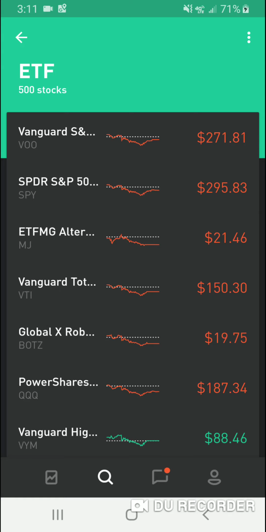Today I'm going to talk about ETFs, how to find them, what they are, the differences behind them, and also some things you need to look at. So, an ETF is an exchange-traded fund. It's similar to a mutual fund. There's a couple of key differences. Number one, the taxes, and number two, how they're traded.